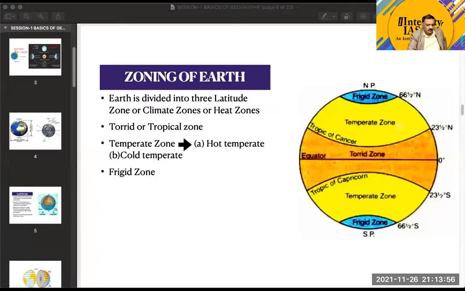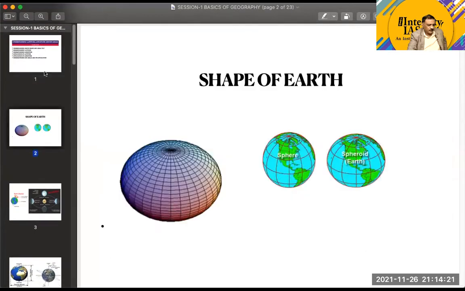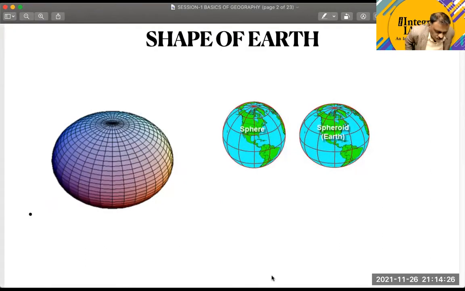Okay, so I'll take a blank slide here. Let's do one thing, let's take a quick recap. We can take a recap about the concept of latitude. Just a minute, guys. Okay, is this slide visible? I hope everyone can see this slide. It is visible to everyone, I think.